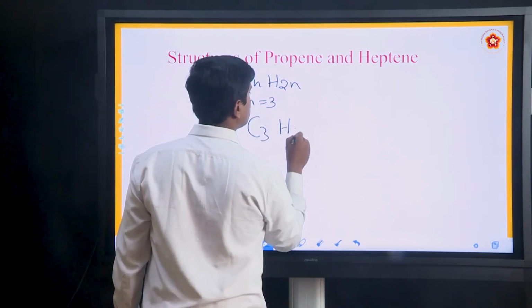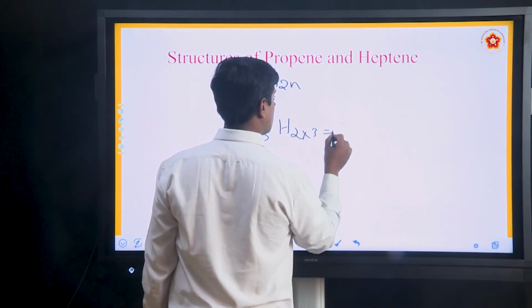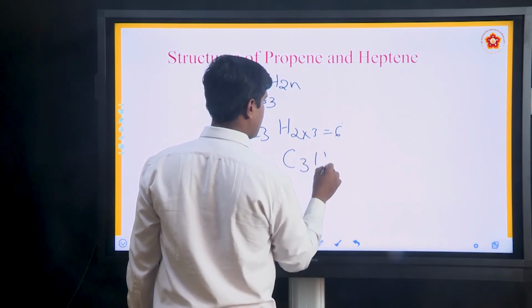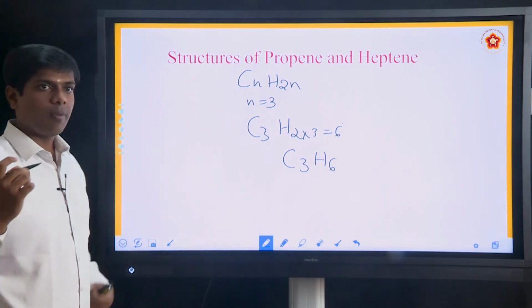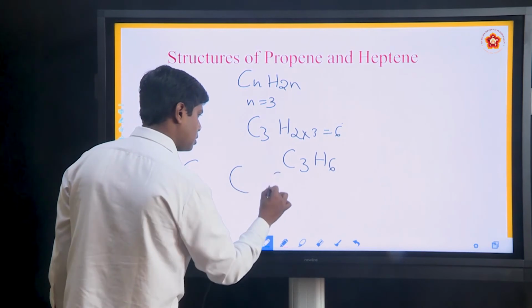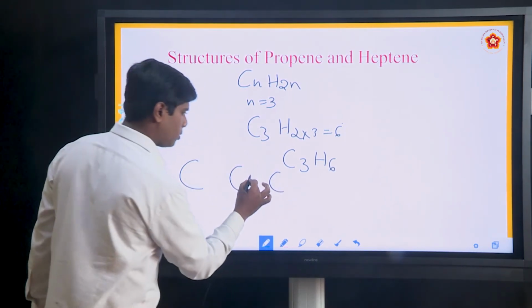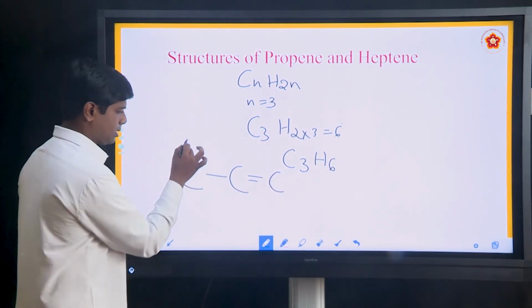C3, 2 into 3 is 6. That is C3H6. Let us write the structure of propene: 3 carbon atoms, and between 2 carbons it contains a double bond. Put the double bond here, and now we can write the structure.